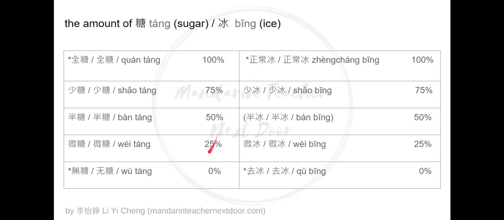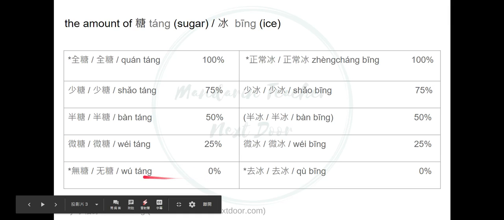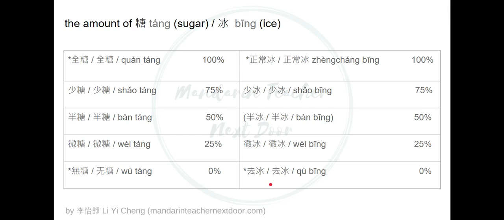Okay. The other one is the 0% one. 无糖. 无 means none, so none of the sugar. 去冰, 去 means go to or get rid of. So it means get rid of the ice part.